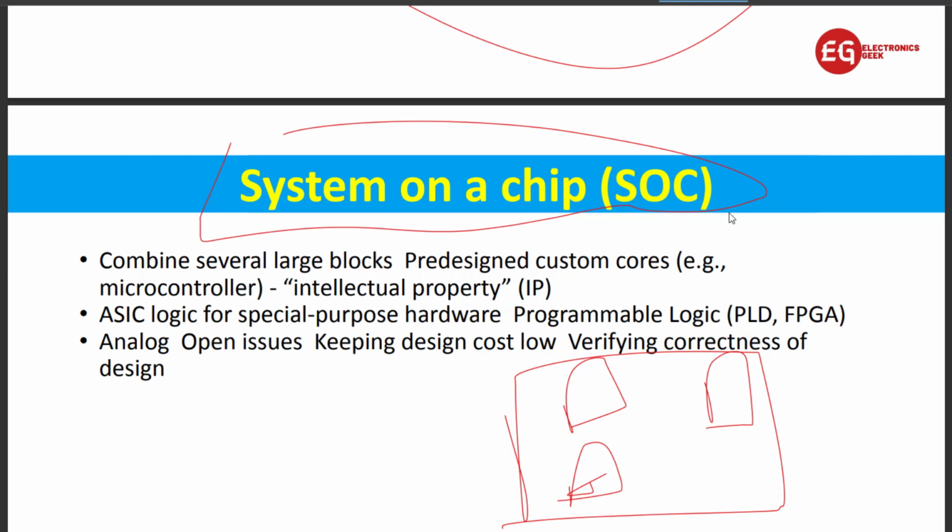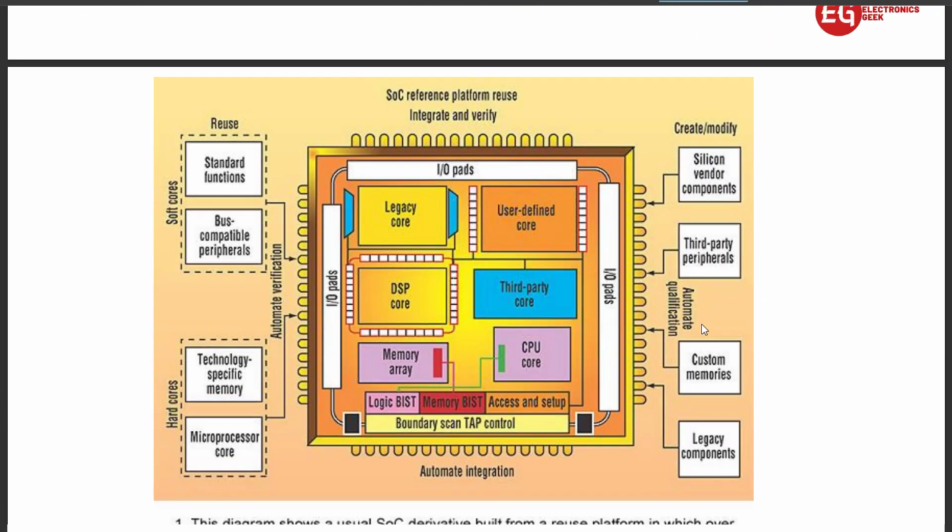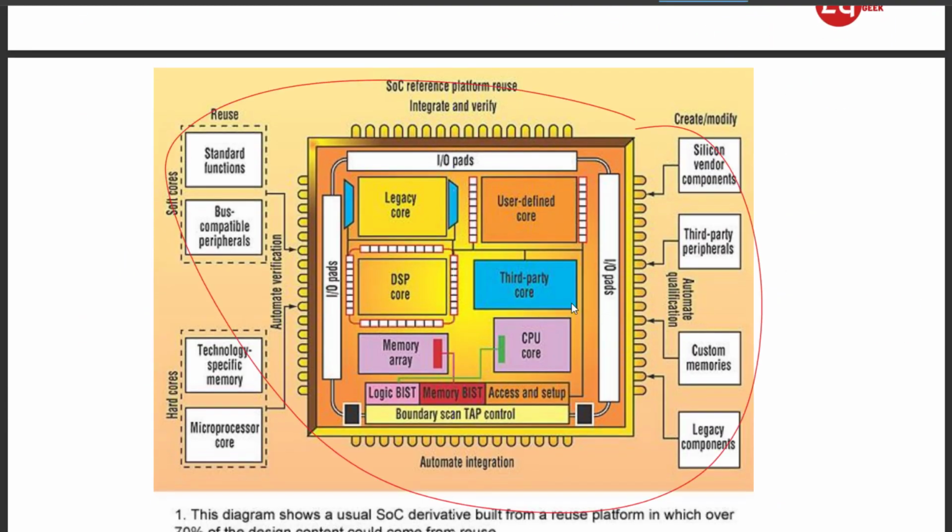You will notice that there is no separate RAM or ROM, because everything is in the single chip. Like the Snapdragon chip, inside that everything is there, like RAM, ROM, and your ADC, DAC, everything. So that is known as the system on chip. Here you can see the diagram of the system on chip. Everything is there: memory array, CPU, DSP. These are the input and output signals.